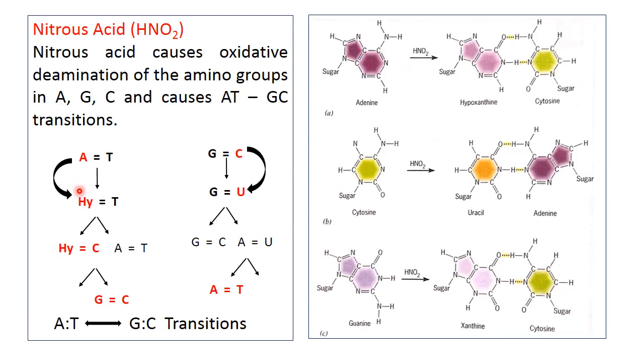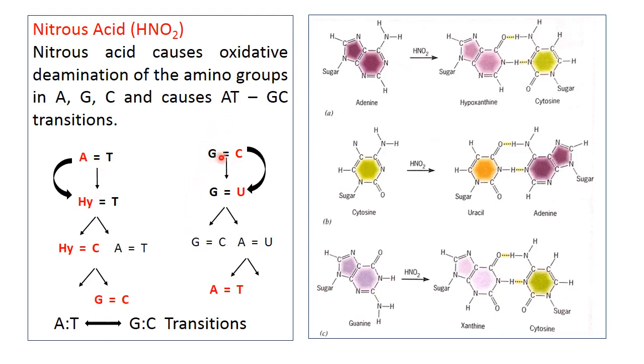So in the second round of replication, this hypoxanthine pairs with cytosine, whereas the thymine pairs with normal adenine, and in the third round of replication, this cytosine pairs with guanine. So ultimately the AT sequence has changed to a GC sequence.